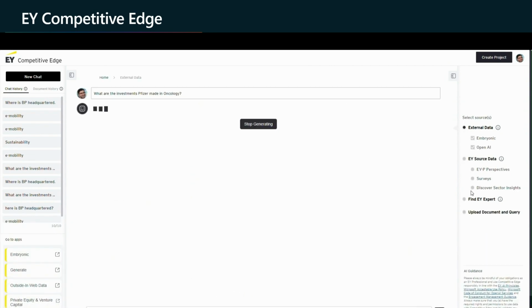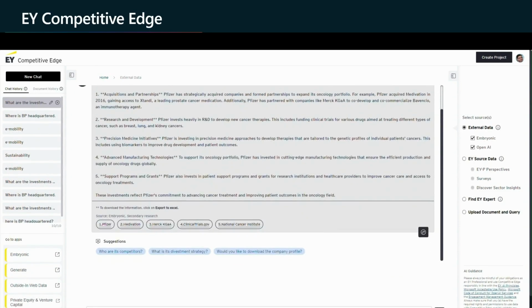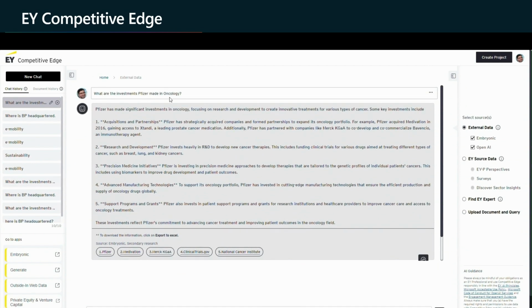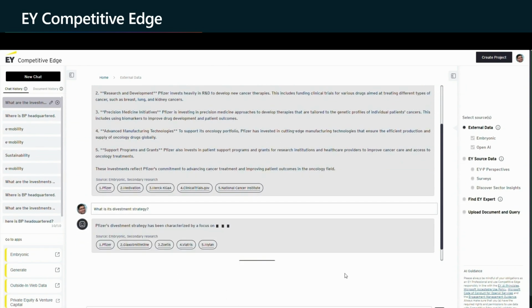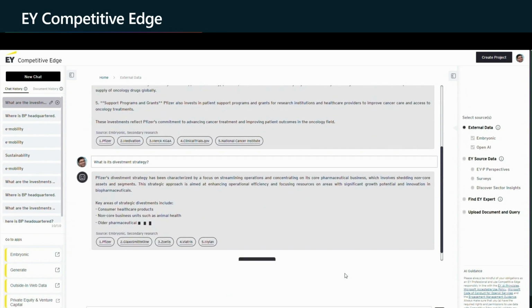What are the investments made by Pfizer in oncology? So the intent is to find investments. Pfizer is the company, and oncology is something related to cancer. And within seconds, as you see, the insights are generated. Now, it gives you a suggested list of questions. So let's say I click on what is the divestment strategy for Pfizer. Within seconds, you got the answer.